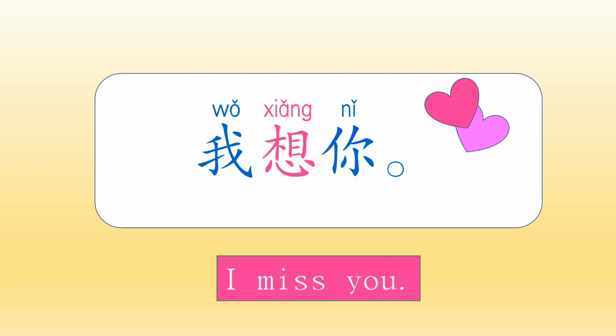If you remember, we came across this rule of reading third tones together in the very first lesson we learned, when we learned the word 你. You remember this phrase? 你好, 你好. If you listen carefully, the word 你 is read as the second tone, 你, right? 你好, not 你好. So this is the rule when 2 third tones come together. There are more examples about third tone like this in this lesson. Let's move on to the next sentence.